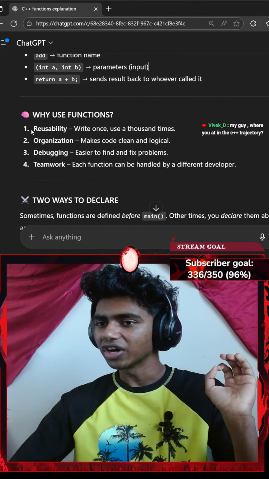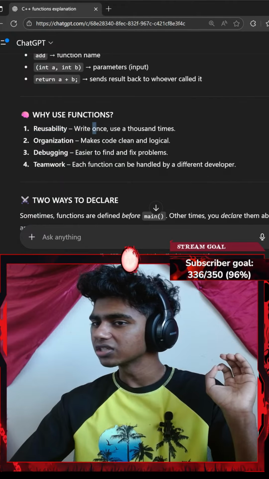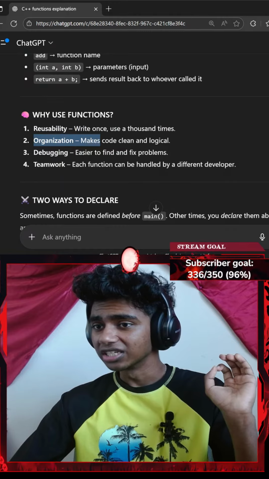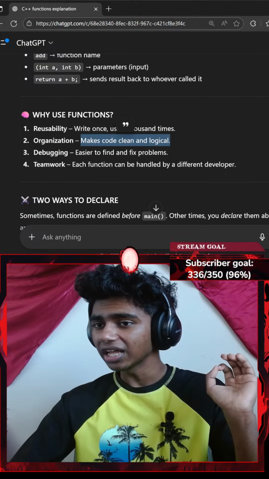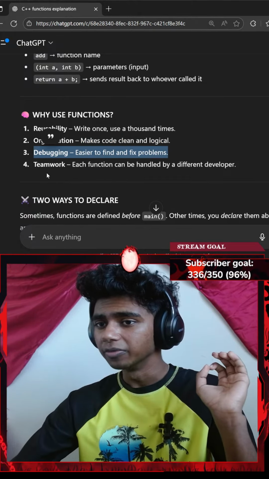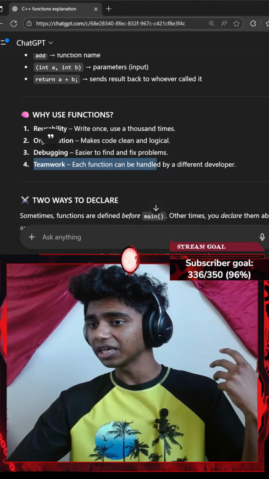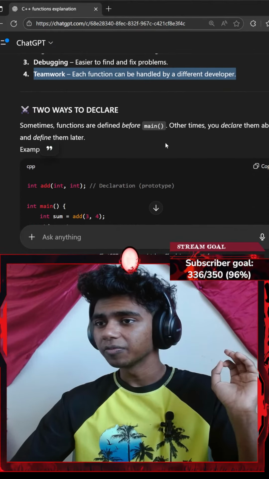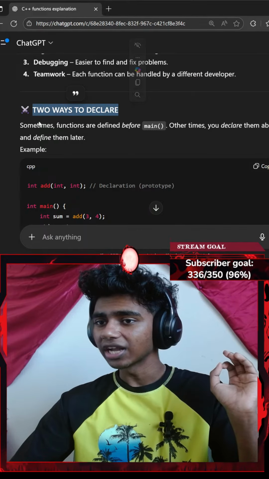That said, why use functions? Reusability: write once, use 1,000 times. Organization: makes code clean and logical. Debugging: easier to find and fix problems. Teamwork: each function can be handled by a different developer. Okay, two ways to declare functions.